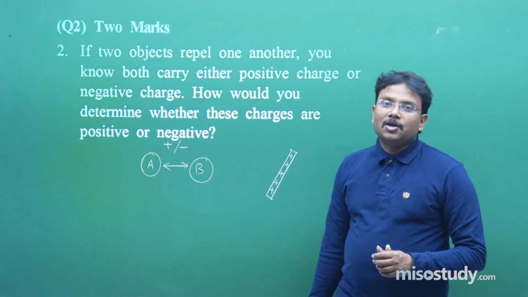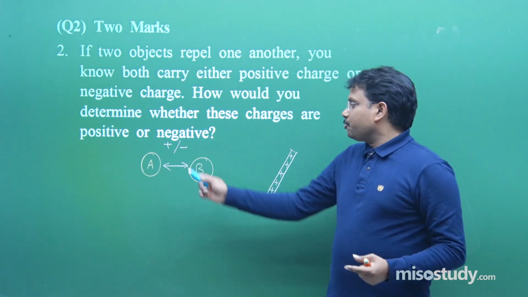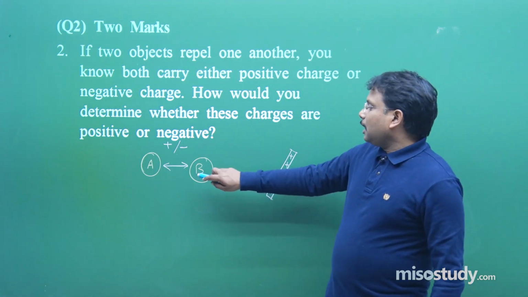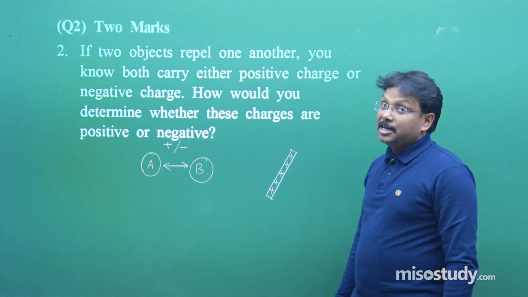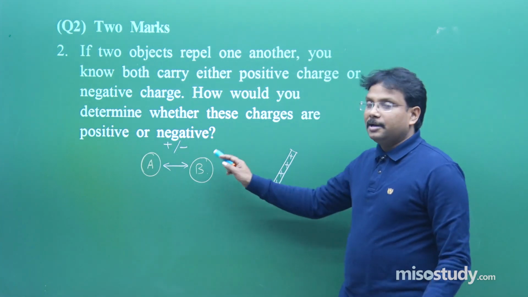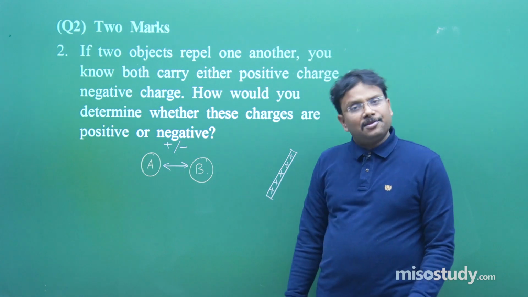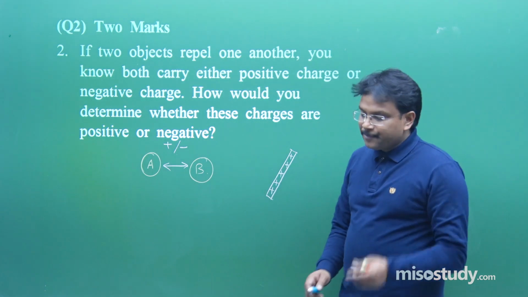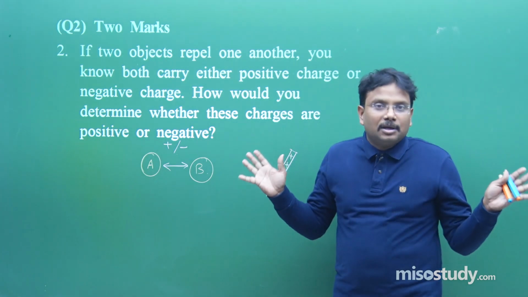So, by that way you can define, and only once you have to pick one object, because both have the same charge. When I try to bring this object B close to this, if the charges are same, it will repel, and if the charges are different, it will attract, so I will say it is negatively charged, fine. So, such type of questions give you lot of scope for thinking.